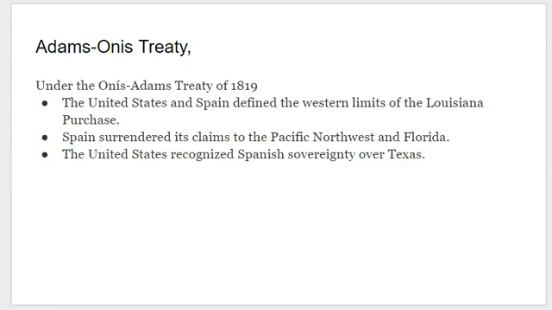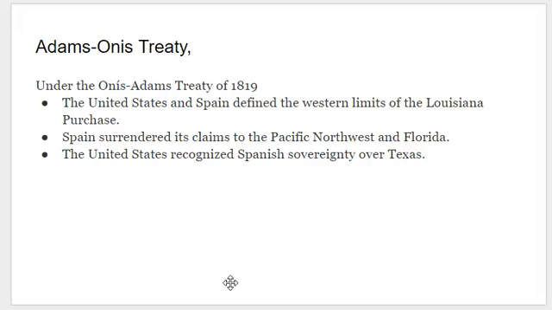All right, so the Adams-Onís Treaty. The significance of the Adams-Onís Treaty in 1819: the United States and Spain are defining the western limits of the Louisiana Purchase. Think about that big piece of land. It's really hard to determine where exactly it ends.